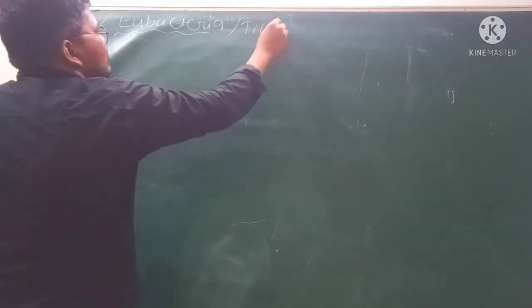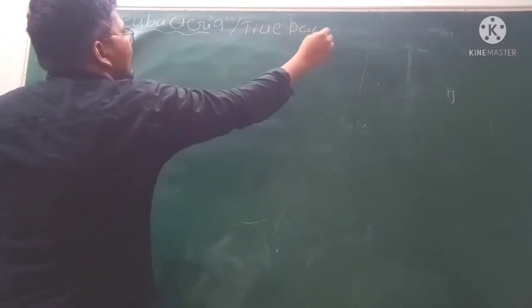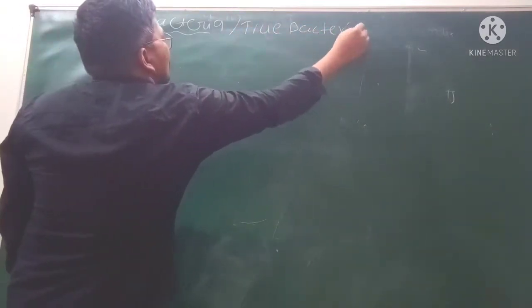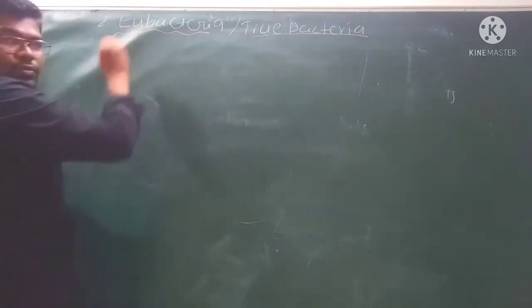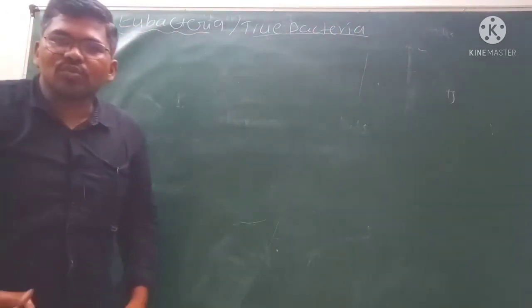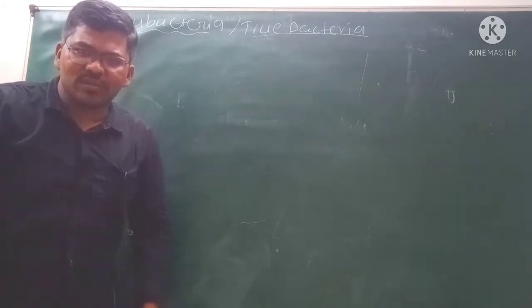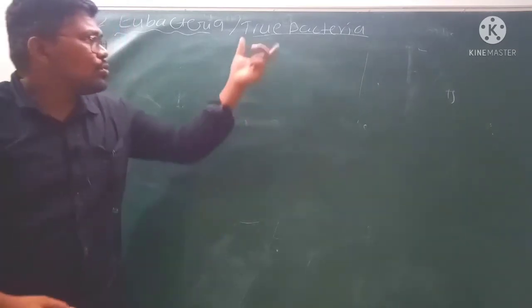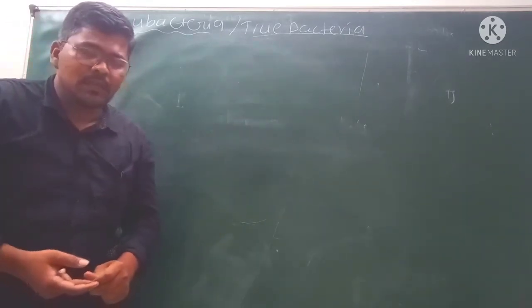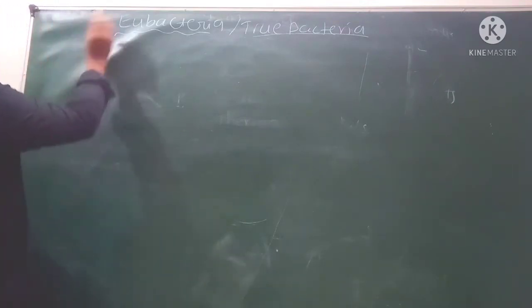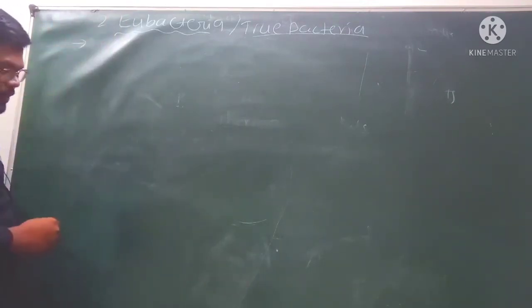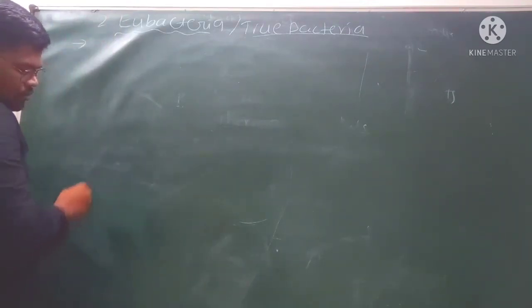Eubacteria are also called true bacteria. Here eu means true.